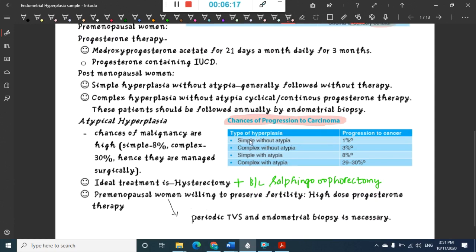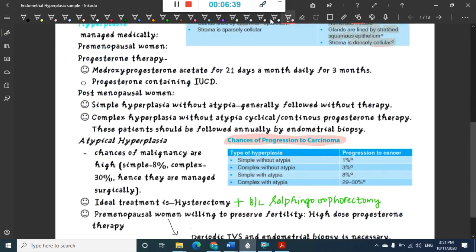Based on the hyperplasia you can divide it. For example, simple without atypia has a 1% risk of progression to cancer. Complex without atypia, 3% risk of progression to cancer. Simple with atypia, 8% risk. Complex hyperplasia with atypia, 29 to 30% increased risk of progression to cancer, right? Now these numbers are very important. 1% is simple without atypia, 3% is complex without atypia, 8% is simple with atypia, 29 to 30% is complex with atypia. Okay,